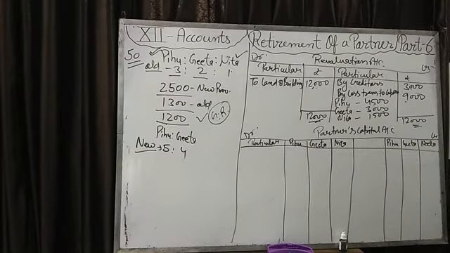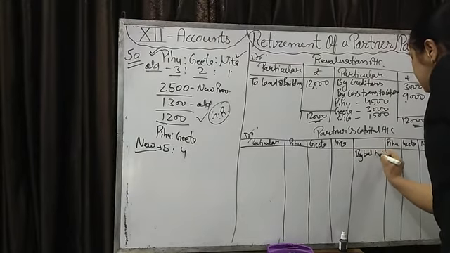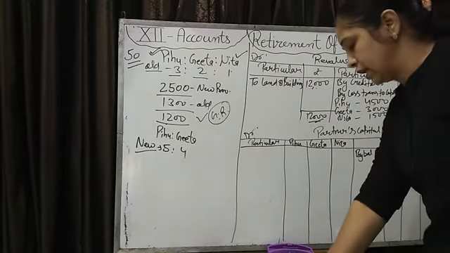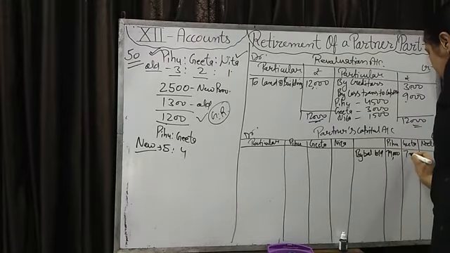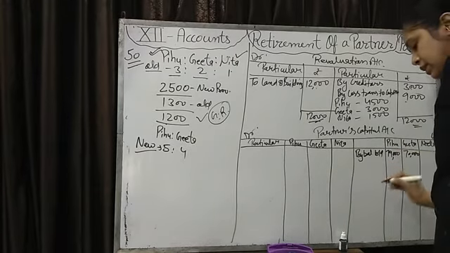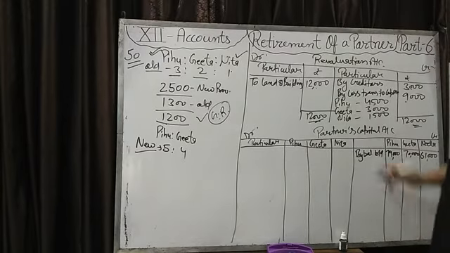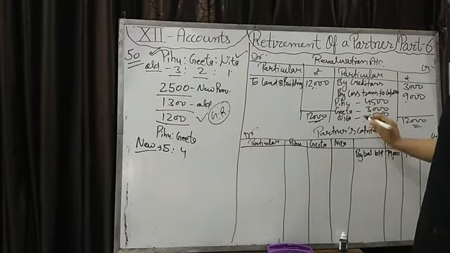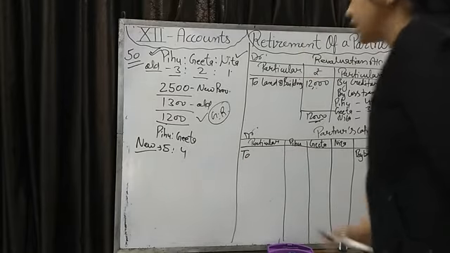Now make the capital account. First of all, you will write the balance brought down, that is given in the balance sheet: 79,000, 70,000 and 61,000. After that, revaluation loss. Revaluation loss is transferred to the debit side of the capital account.